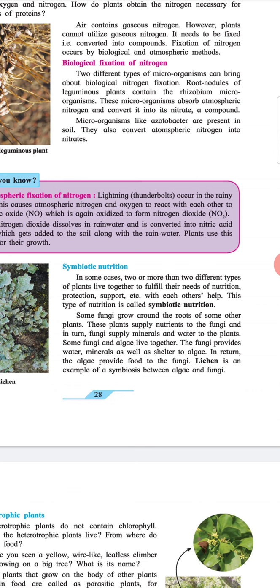Some fungi grow around the roots of some other plants. These plants supply nutrients to the fungi, and in turn, fungi supply minerals and water to the plants. Some fungi and algae live together. The fungi provide water and minerals as well as shelter to the algae. In return, the algae provide food to the fungi. Lichen is an example of symbiosis between algae and fungi.